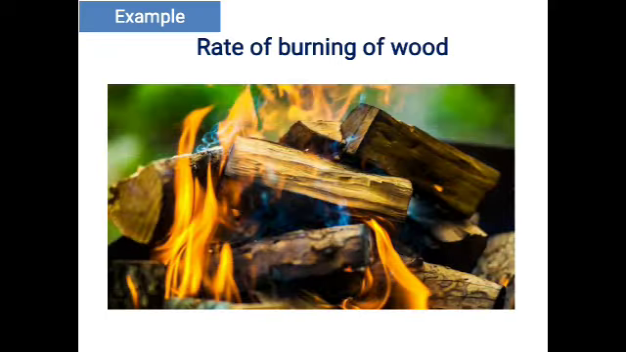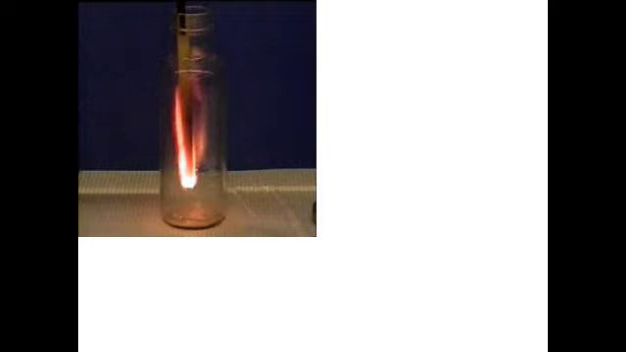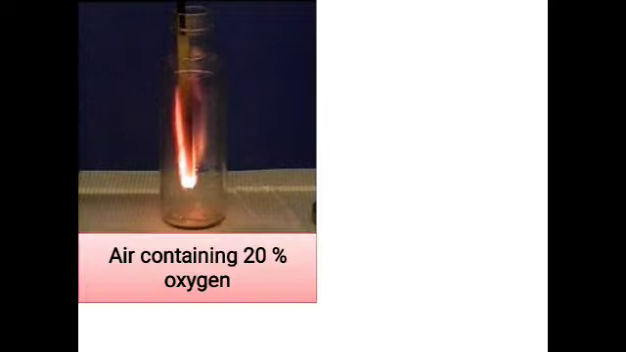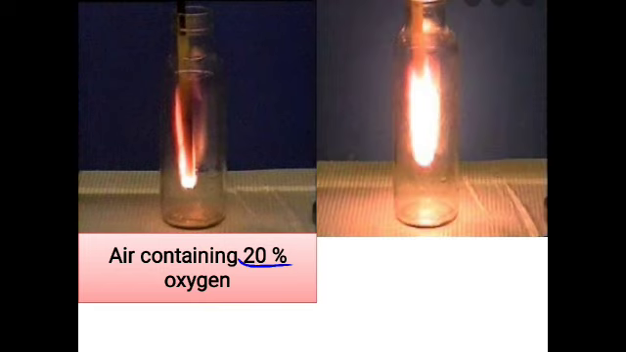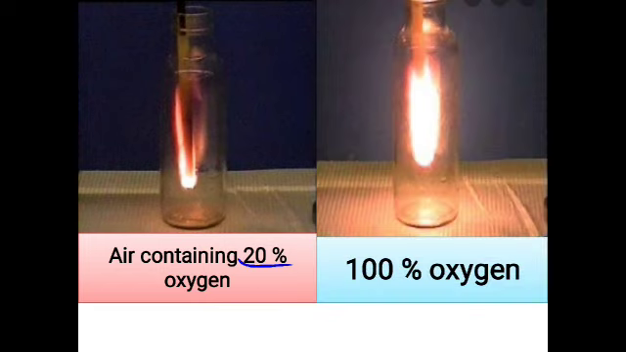Now let us understand this with an example. I've taken the example of the rate of burning of wood. When a small piece of wood is burnt in air, it burns very slowly because air contains only 20% of oxygen. So the concentration of oxygen which we are supplying here for combustion is only 20%. When the same piece of wood is burnt in 100% oxygen, it burns very rapidly. You can observe and compare the intensity.